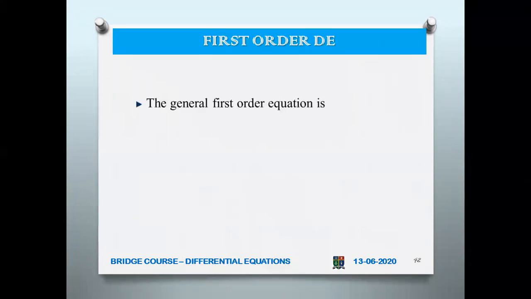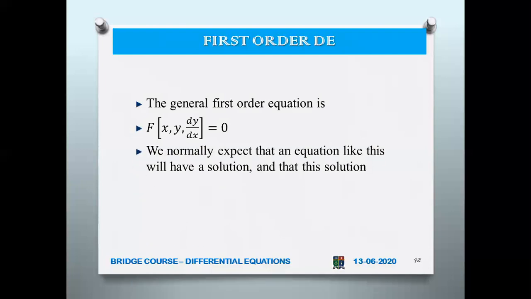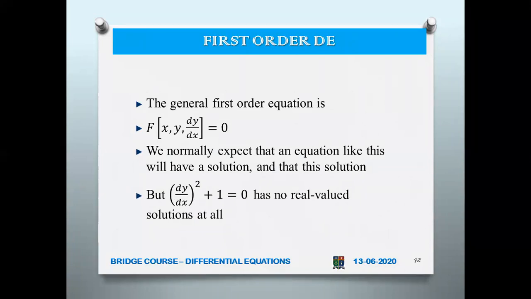Now, the next type is the first order differential equation. So the general first order equation is this one, f of x comma y, dy by dx. There is no d squared y, so that is why. So we normally expect that an equation like this will have a solution. You can just find out the solution because there are many methods. You can integrate, then you can find the solution. e power t dx, like that, integral t dx. So you can have one method, then you can solve.